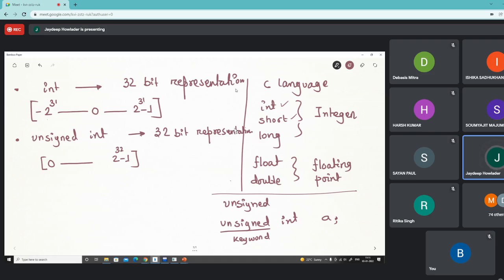This is common for all the other data types. The only difference with unsigned is that there is no negative part. So whatever we have learned, two's complement or sign magnitude, they are not considered when we declare the data type as unsigned.